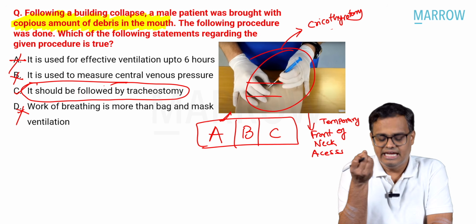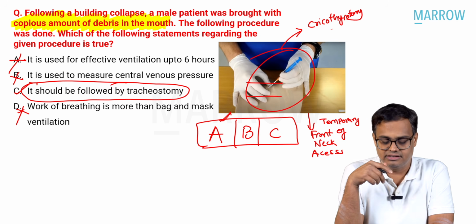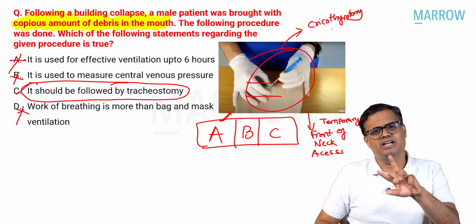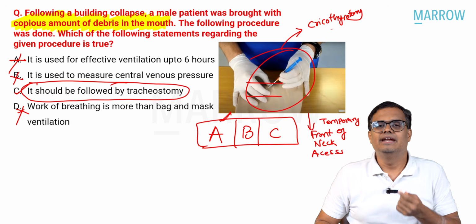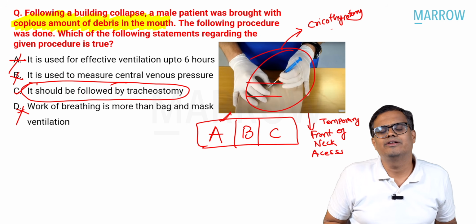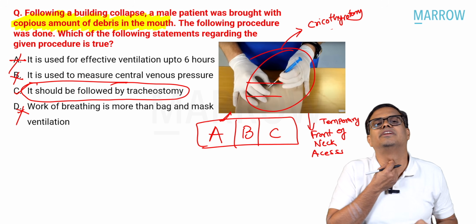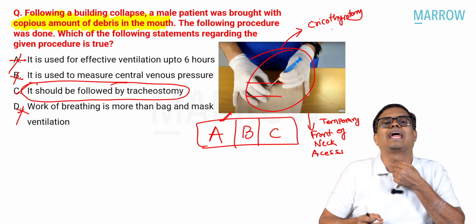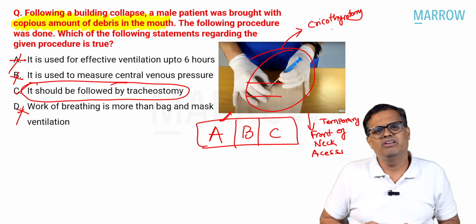Why? Because in needle cricothyrotomy, here they are showing a needle, right? They are putting a needle cricothyrotomy. There are 2 types, needle and scalpel. Needle is commonly done. Why? Because needles are very commonly available. We take a 14 gauge or 16 gauge needle, puncture it into the trachea between the cricoid and thyroid cartilage, and I will remove the needle. The cannula will be there. Through that cannula, I will ventilate.